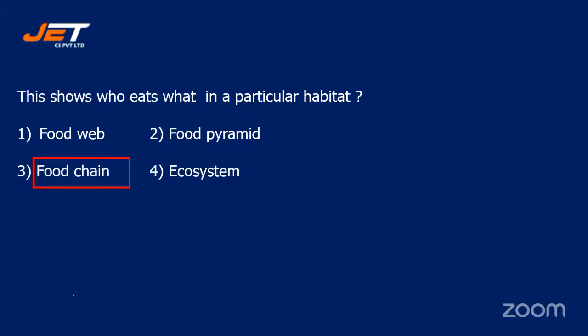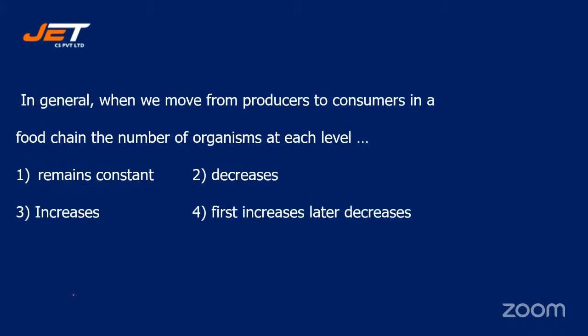Next question. In general, when we move from producers to consumers in a food chain, the number of organisms at each level, and your options are number 1, remains constant, number 2, decreases, number 3, increases, or number 4, first increases, later decreases.